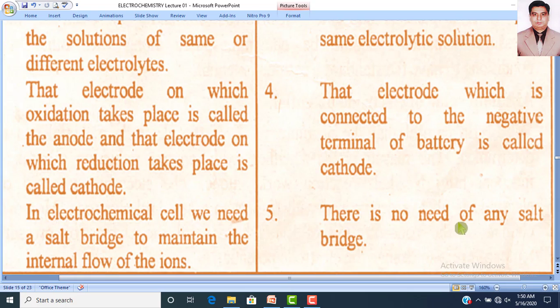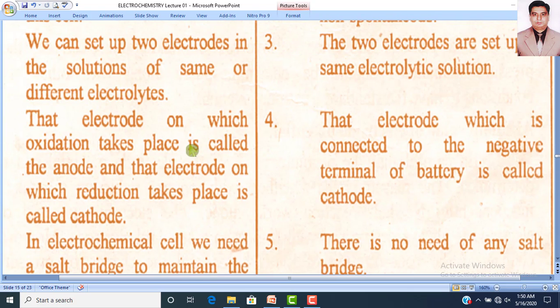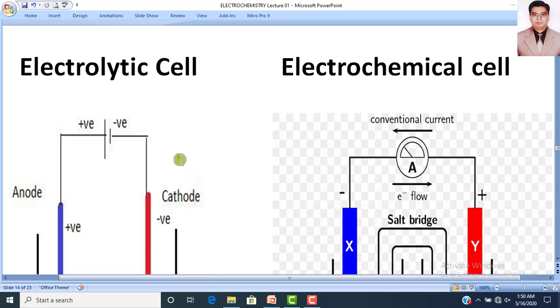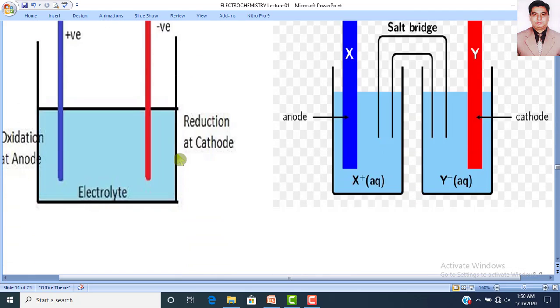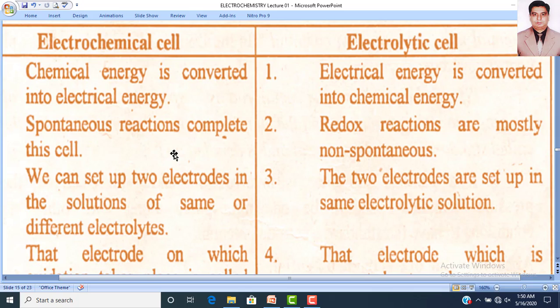So, dear students, from this comparison, you have an idea of the differences. The first difference is the conversion of energy. If chemical energy is converted into electrical energy, that cell is electrochemical. An electrolytic cell converts electrical energy into chemical energy.